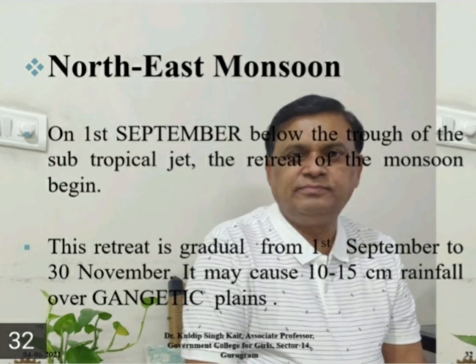On 1st September, below the trough of the subtropical jets, the retreat of the monsoon begins. This retreat is gradual from 1st September to 30 November. It may cause 10 to 15 cm rainfall over the Gangetic Plains.